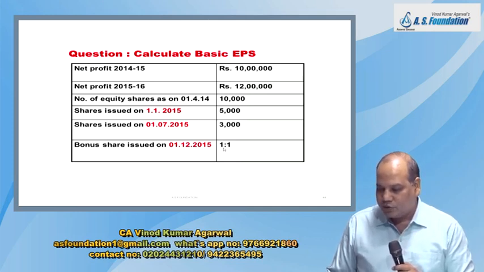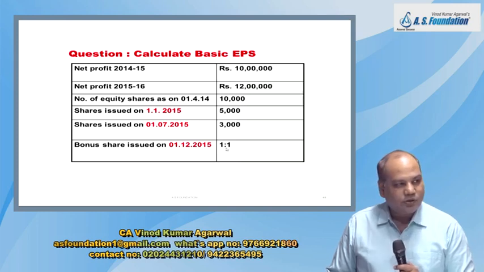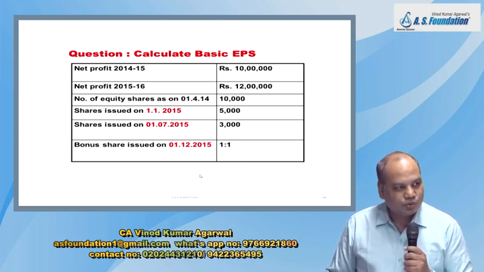If bonus is 1:1, it means the number of shares will double. Am I right? What is 1:1? One bonus share for one existing share. So if you have one share right now, it will become 2.